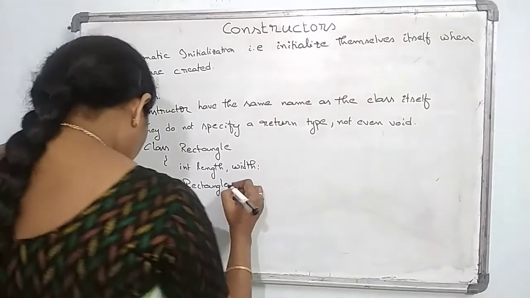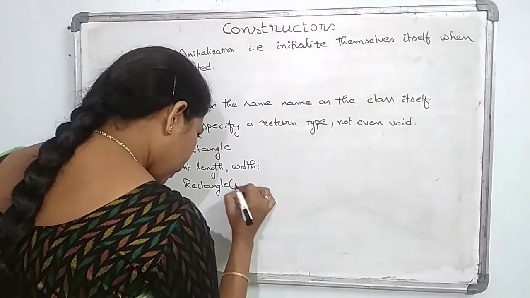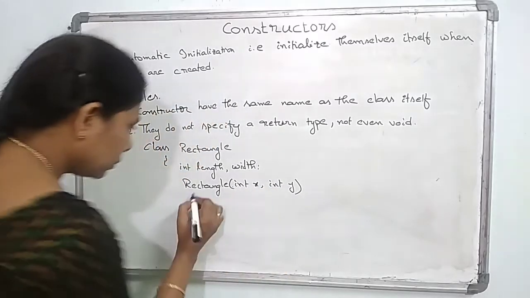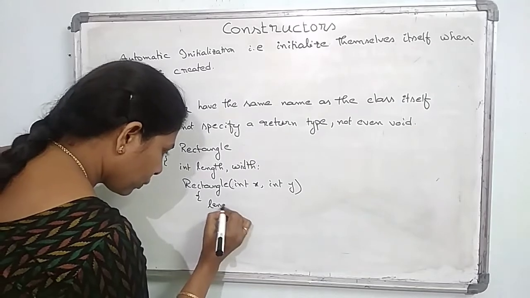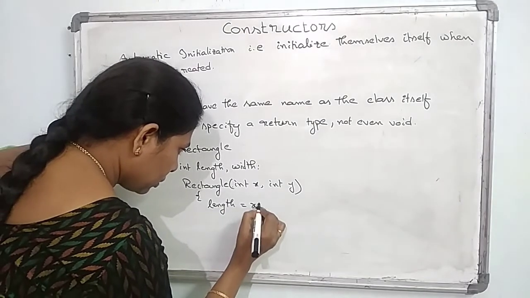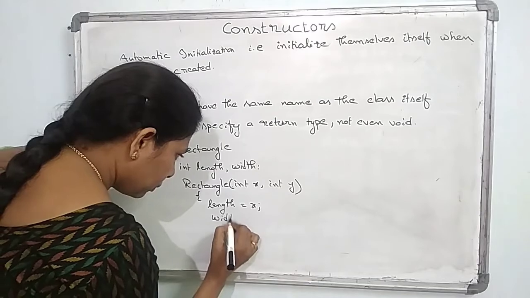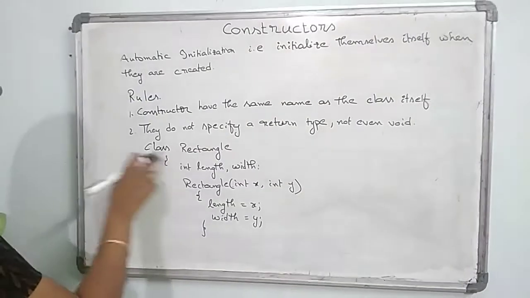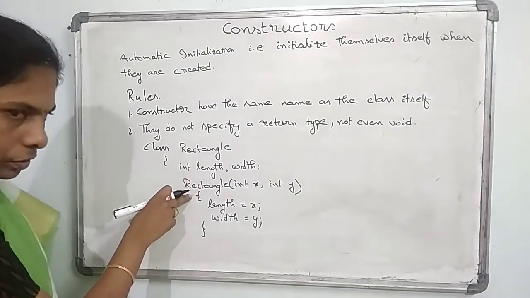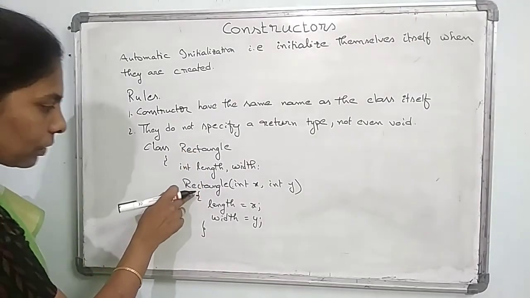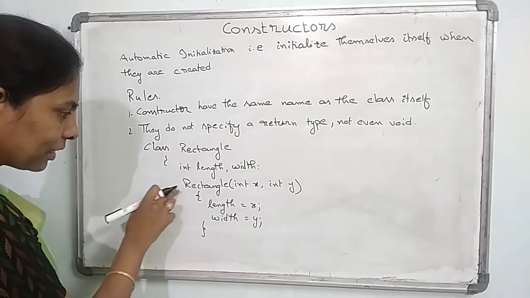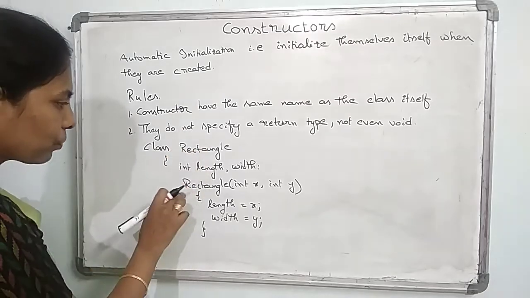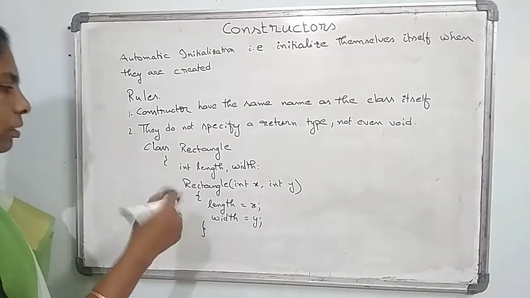So I take Rectangle(int x, int y), and in that length equals x, width equals y. So the class name is the same as the method name, and the method does not have any return type. When we follow these two properties, it becomes a constructor.